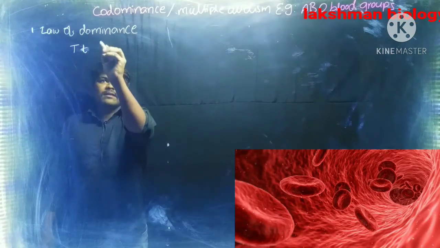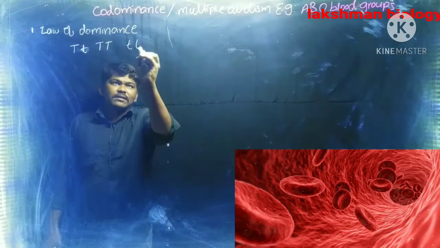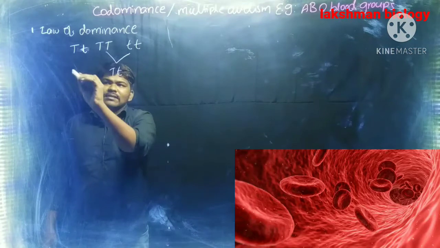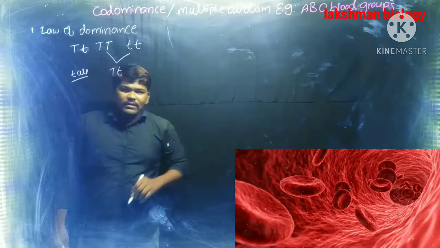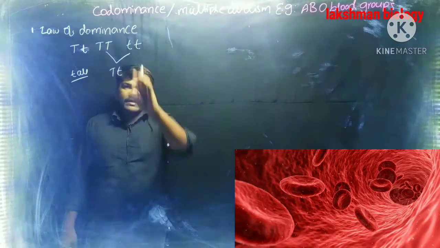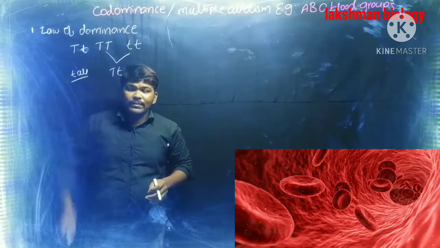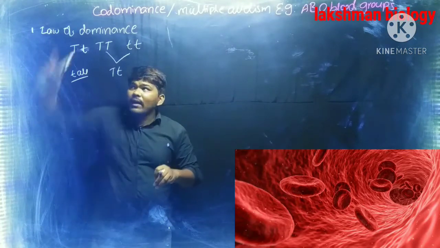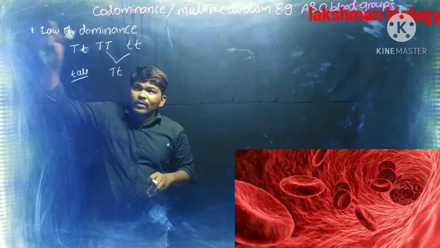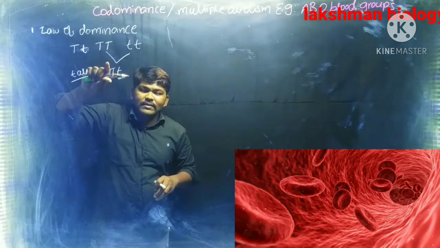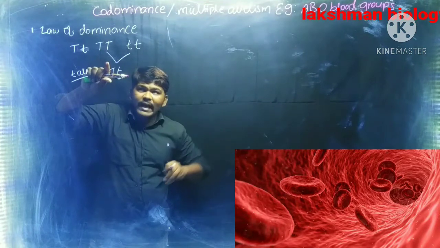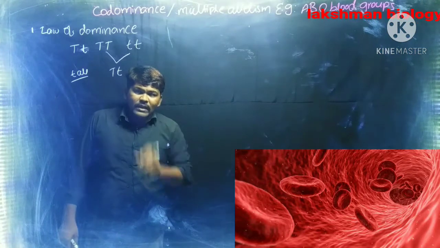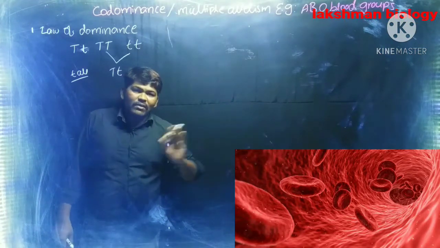See here, he crossed the homozygous tall plant with the homozygous recessive plant. Then in F1 generation, all plants are tall only. Means the dominant allele expresses its phenotypic character in F1 generation. That is about the law of dominance. According to Mendel's law of dominance, only one character, that is the dominant character, or one allele, that is the dominant allele, expresses its phenotypic character in F1 generation. F1 generation contains all tall plants because of the law of dominance.